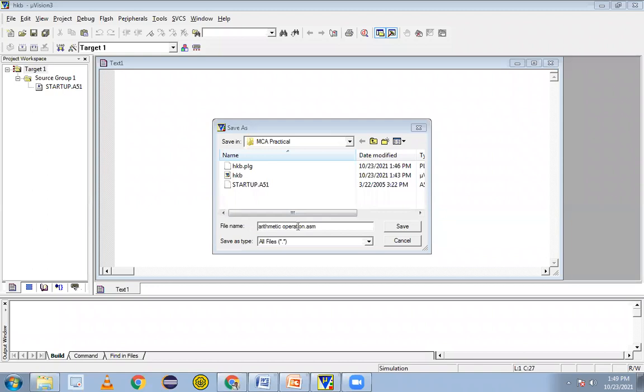Addition, subtraction, arithmetic operation. That's why I wrote the name arithmetic operation. That is too long now. You can give a small name. And dot asm, I am using ASM. ASM stands for what? Assembly language.